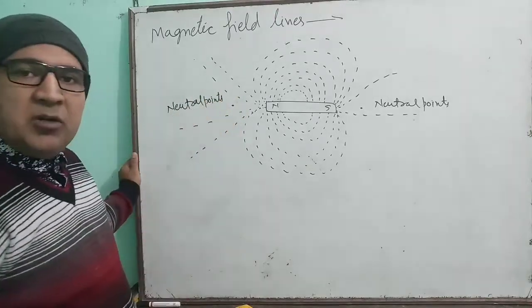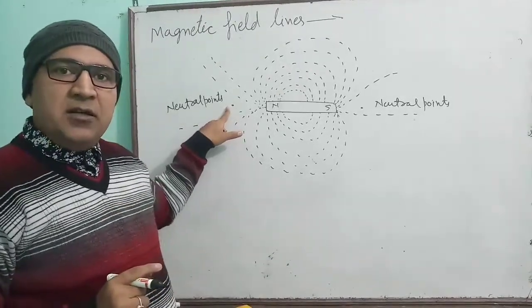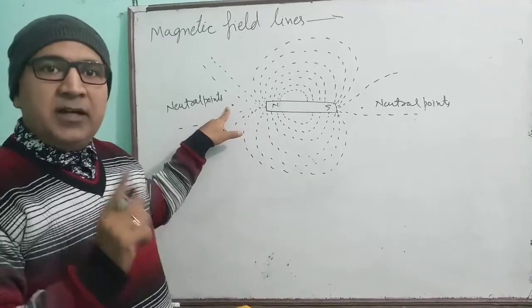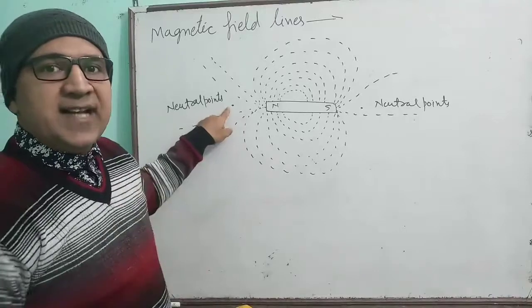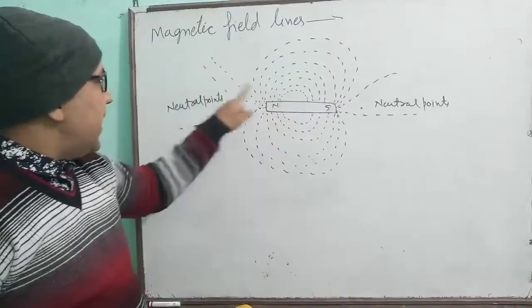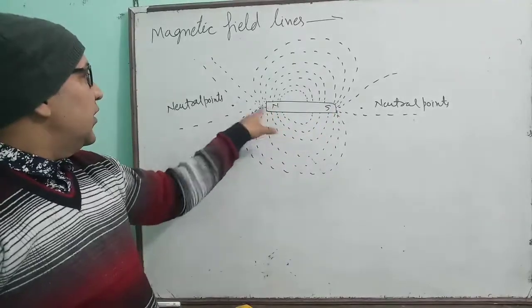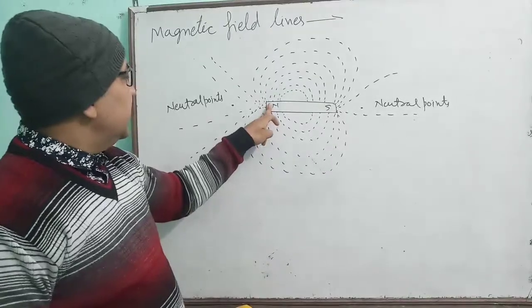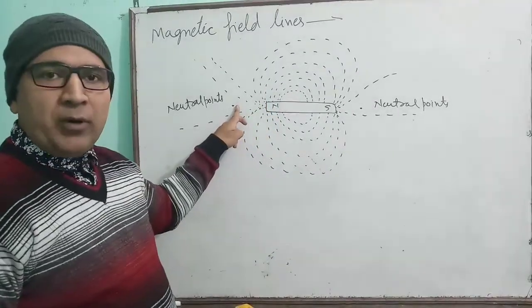What are these neutral points? Actually, neutral points are those points where two magnetic fields are equal and in opposite direction. Every magnet has two neutral points towards its endpoints. At the endpoints, near the North Pole, at some distance one neutral point is found.